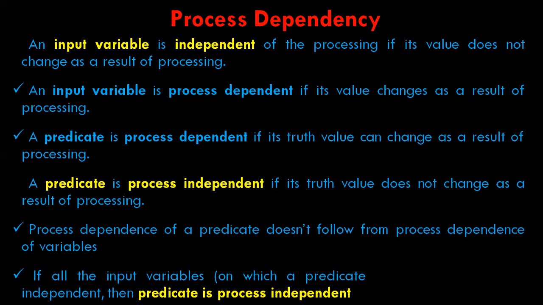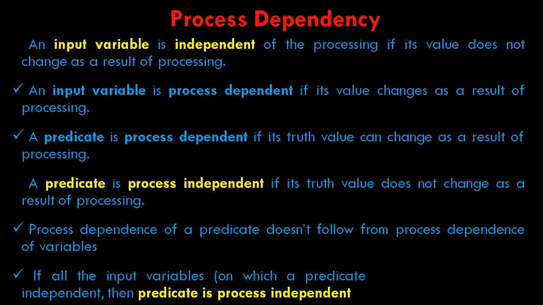Conversely, if the variable values can change as a result of processing, we call the variables process dependent. Similarly, a predicate whose truth value can change as the result of the processing is said to be process dependent, and one whose truth value does not change as a result of the processing is process independent. Process dependence of a predicate does not always follow from dependence of the input variables on which that predicate is based.